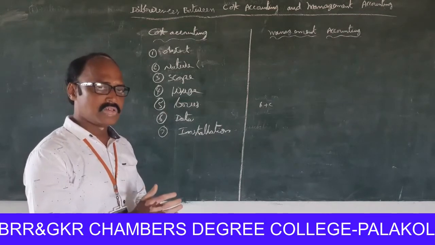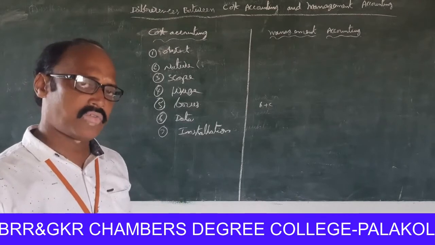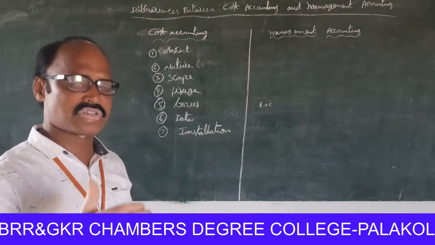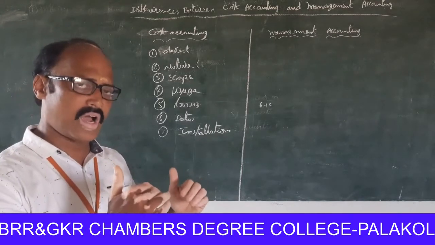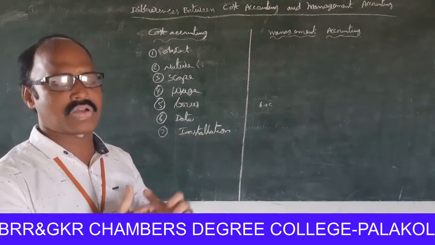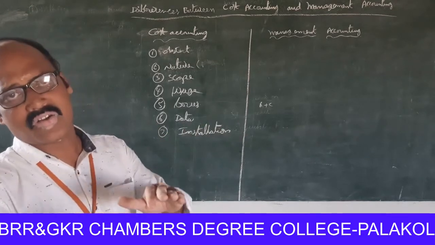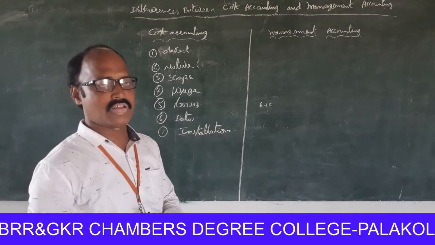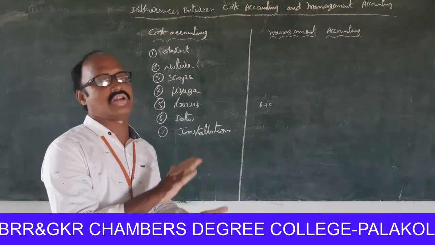That means management accountancy depends on financial reports and cost reports. So both reports are required for management accountancy. That's why, before installation of management accountancy, cost accountancy is very essential.